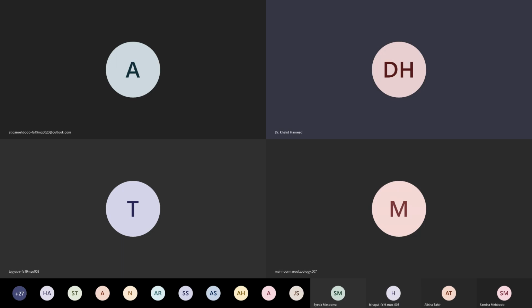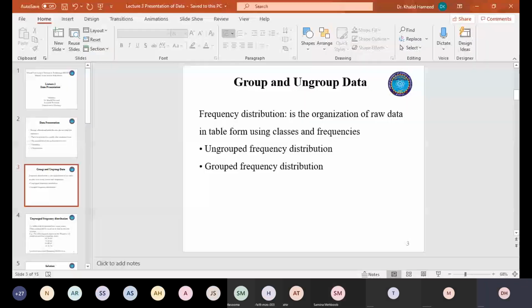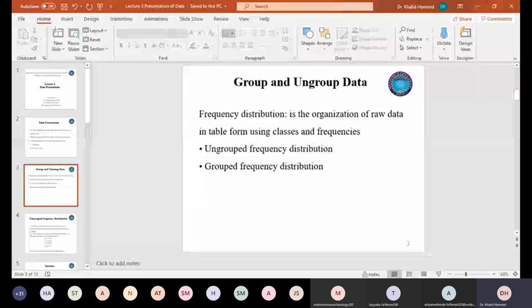So when you are going to classify your data set, it will be grouped data. And when you do not classify your data set, it is ungrouped data. So just remember about the scales. We have a nominal scale, we have an ordinal scale. Nominal and ordinal data sets are handled differently, so we name them as the categorical data sets.